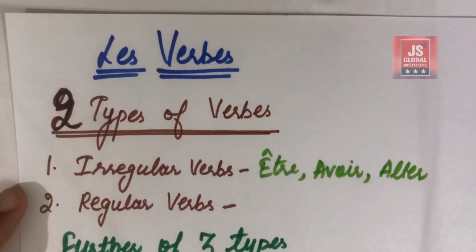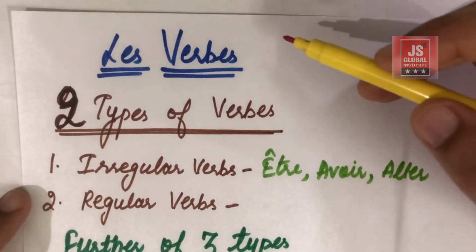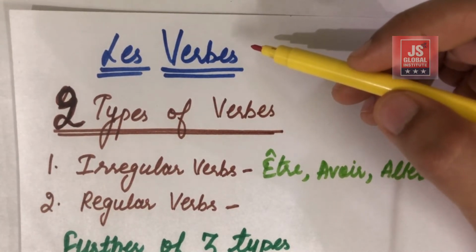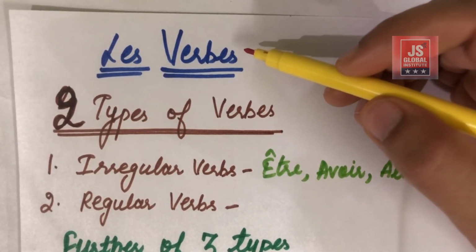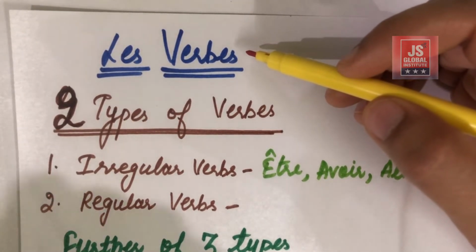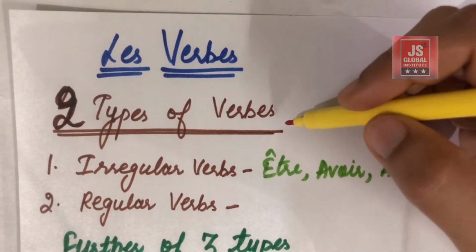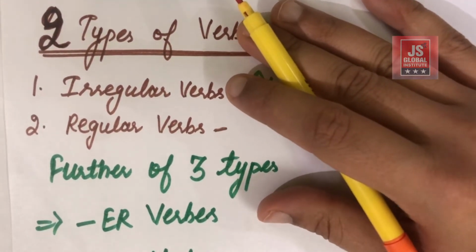Okay, students, so what are verbs? These are the same as what we did in English. Verbs are something where some sort of action is occurring. Okay, so in French there are basically two types of verbs. Number one, irregular verbs, and number two, regular verbs.